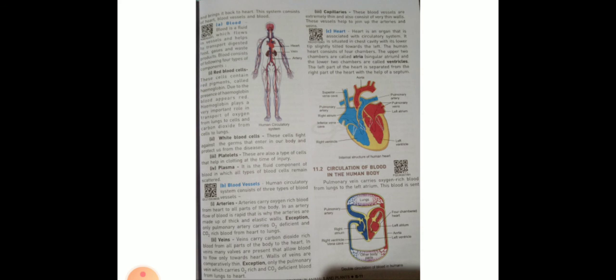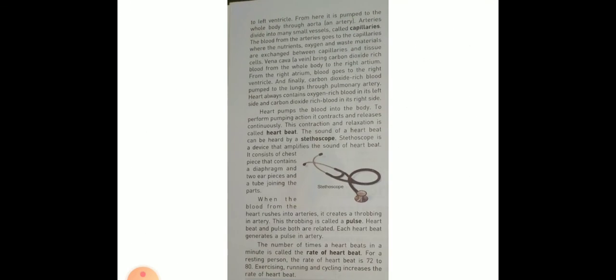Look at this picture. Heart always contains oxygen rich blood in its left side and carbon dioxide rich blood in its right side. Heart pumps the blood into the body. To perform the pumping action, it contracts and releases continuously. This contraction and relaxation is called heartbeat.